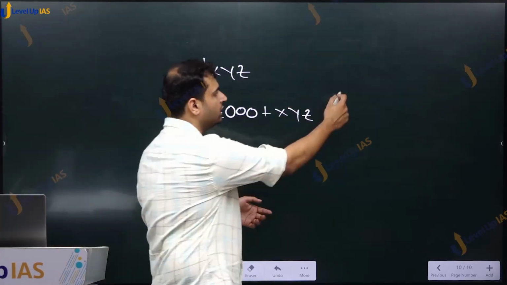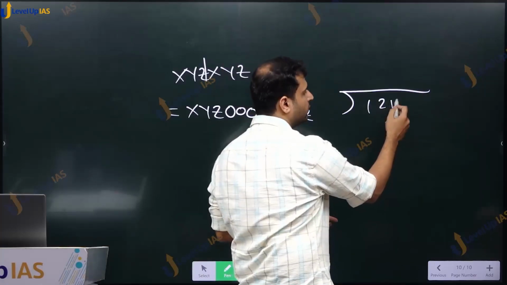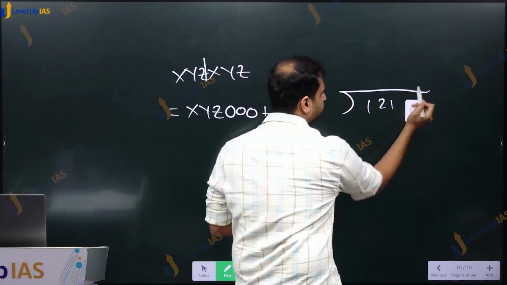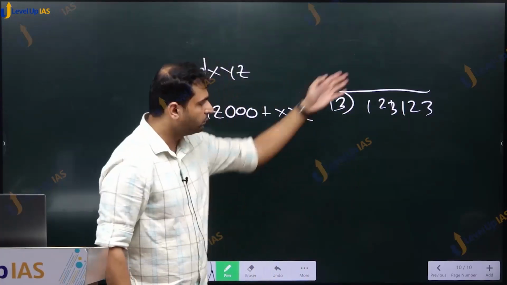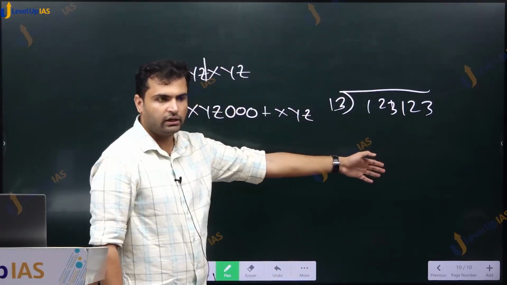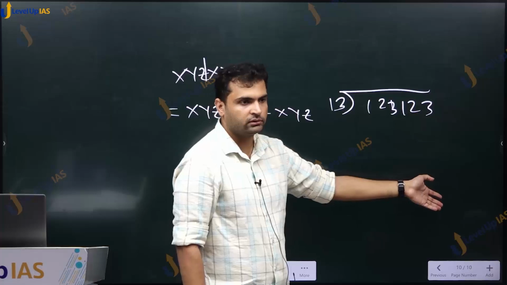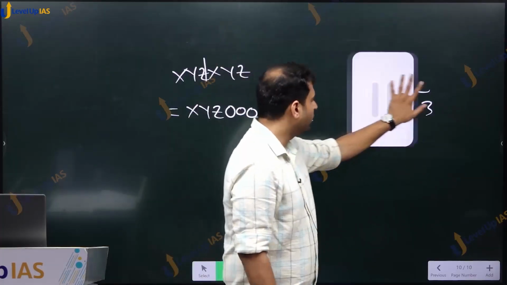Agar 1 2 3 1 2 3 bhi le rahe ho, even if you are taking this 1 2 3 1 2 3 and you try to divide it by 13, you have to perform this long division. है ना? इसमें थोड़ा time तो जाएगा. So it could have been time consuming.